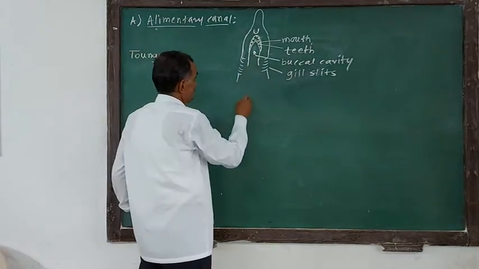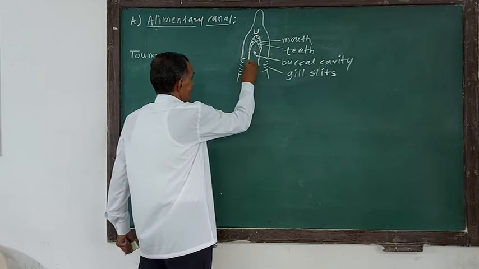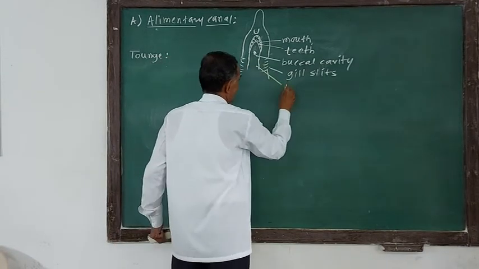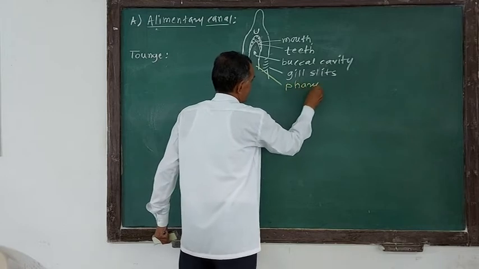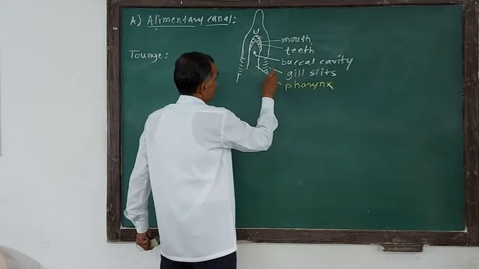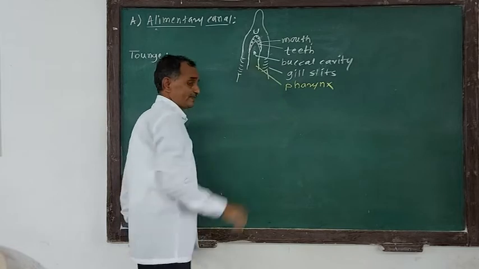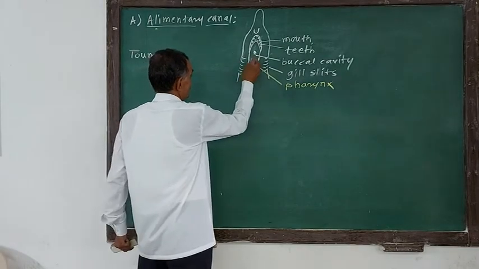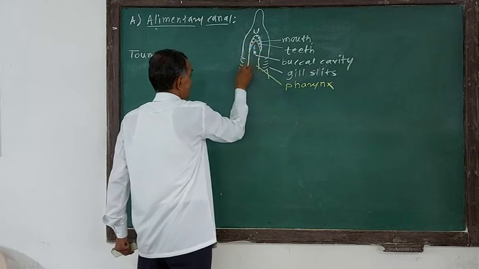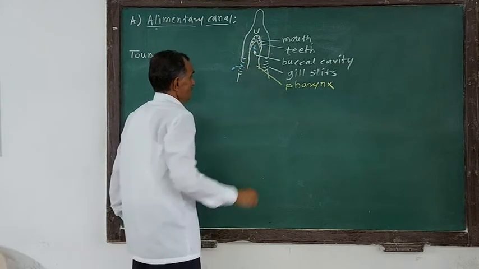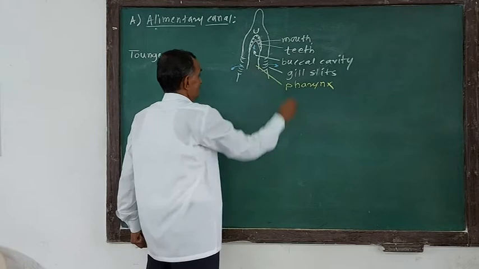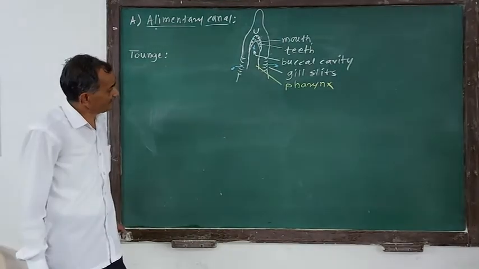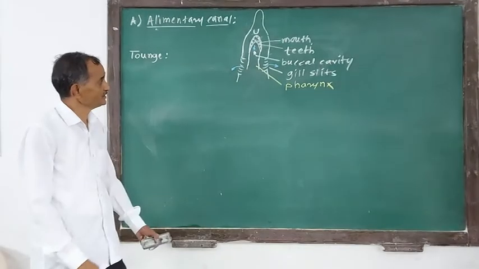It leads into the next part of the alimentary canal, and that part is called the pharynx. It is a common portion for both the digestive and respiratory systems, because during respiration seawater enters through the mouth and comes out through these gill slits, bathing the gill slits so as to take up oxygen.